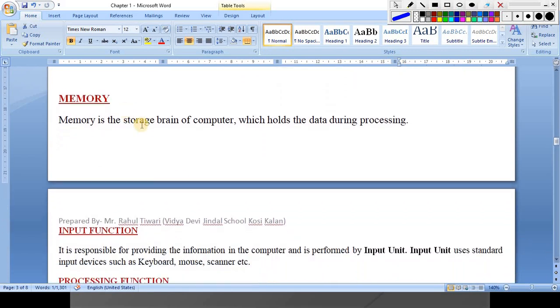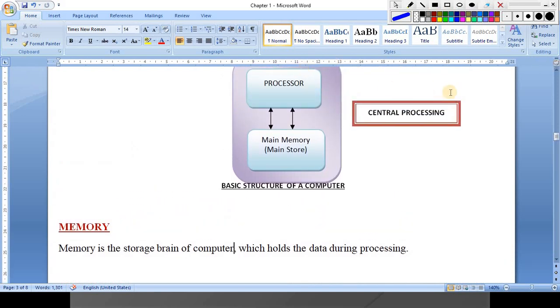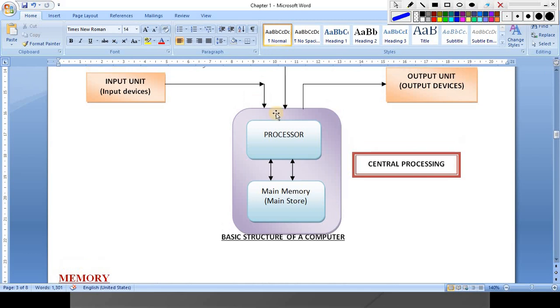What is memory? Memory is the storage brain of the computer, which holds the data during processing. When the data input by the user comes for processing, it is stored in main memory. Why is it stored in main memory?